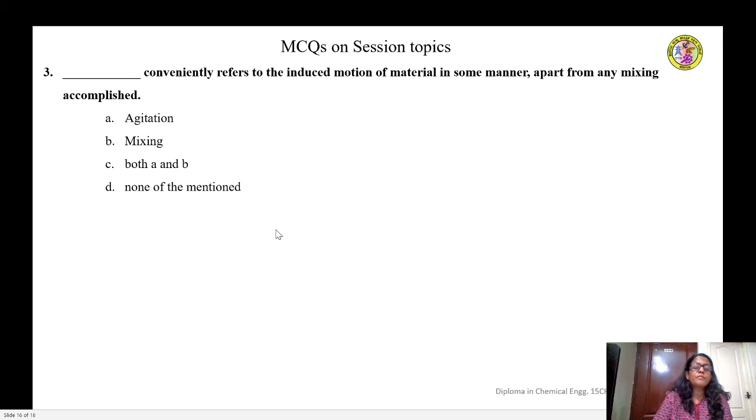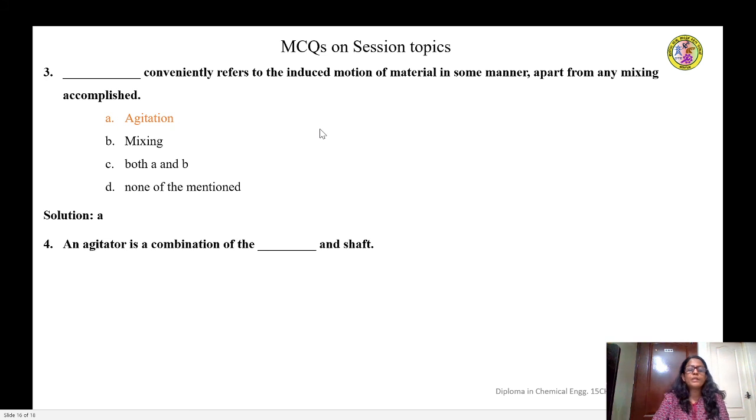The main purpose of agitation is to create an induced motion in a material. That may also lead to mixing in some cases. So it is option A that is the right answer.